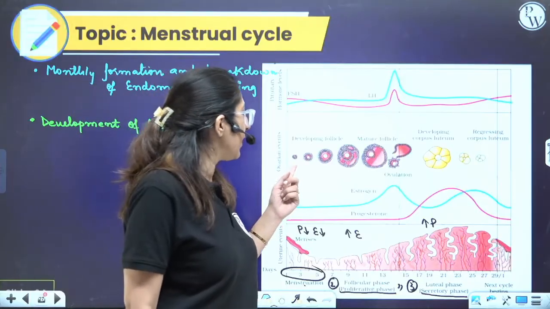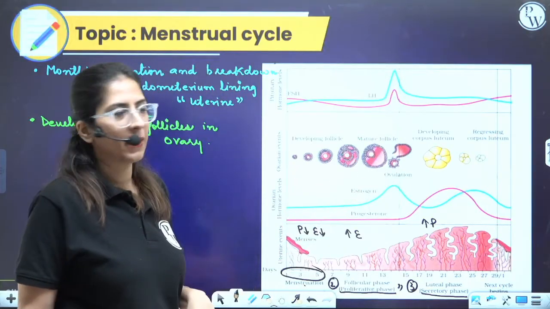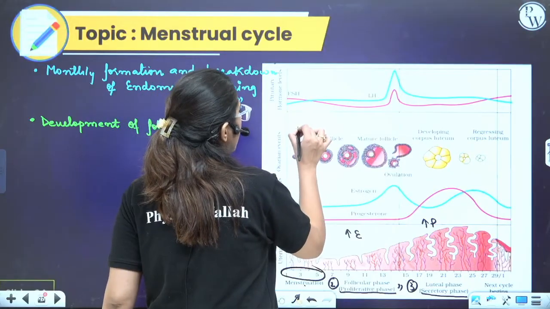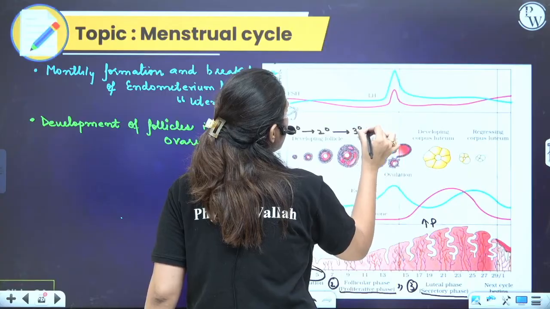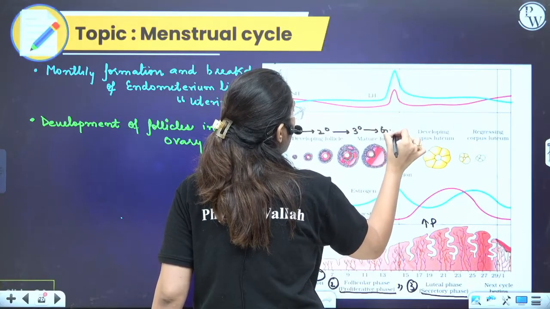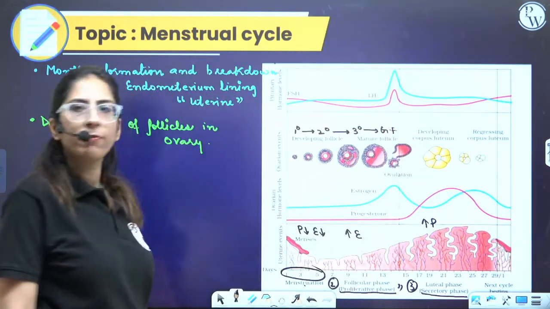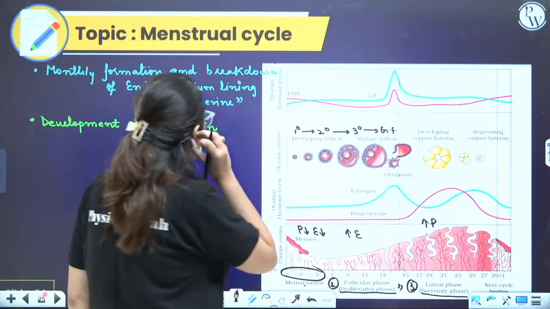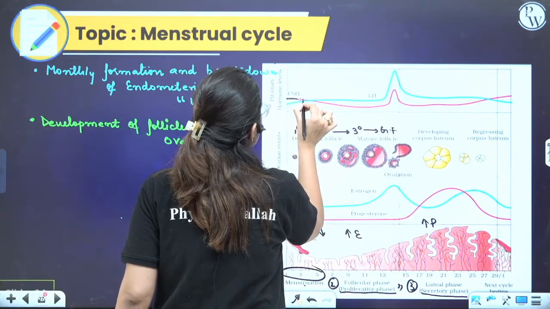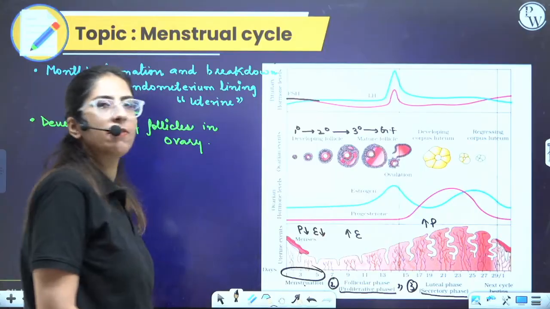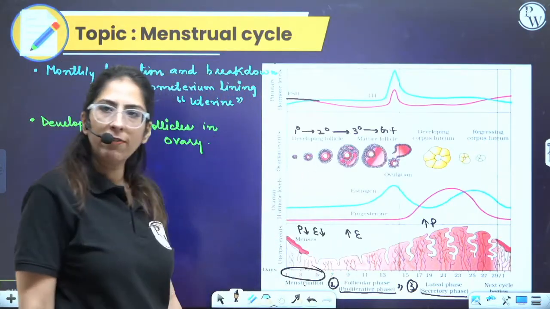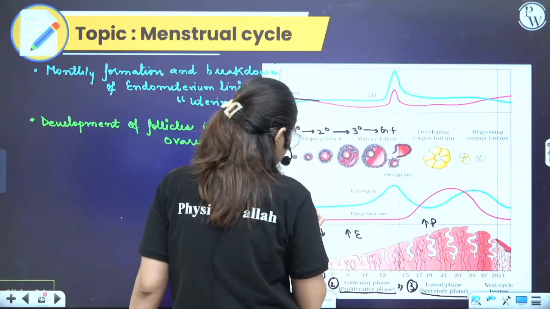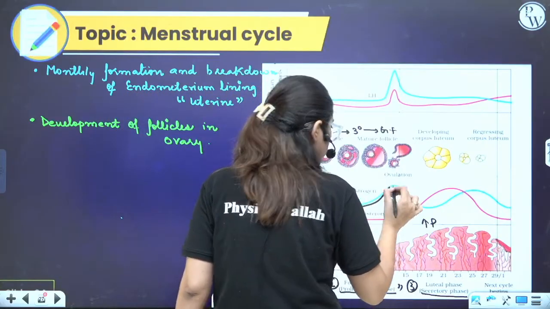In the ovary, the follicles start developing. Primary forms secondary, secondary forms tertiary, and tertiary forms the Graafian follicle, because of the increasing level of FSH. The follicles start forming. Developing follicles, listen very carefully, start forming estrogen.